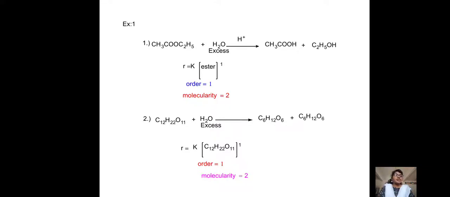Similarly, the next one is C12H22O11, which also gives order 1 and molecularity 2. So we are getting different order and different molecularity. This is about the pseudo order reactions. Even though there are two reactants, the rate of reaction depends upon only one concentration term. That means this is a pseudo first order reaction.